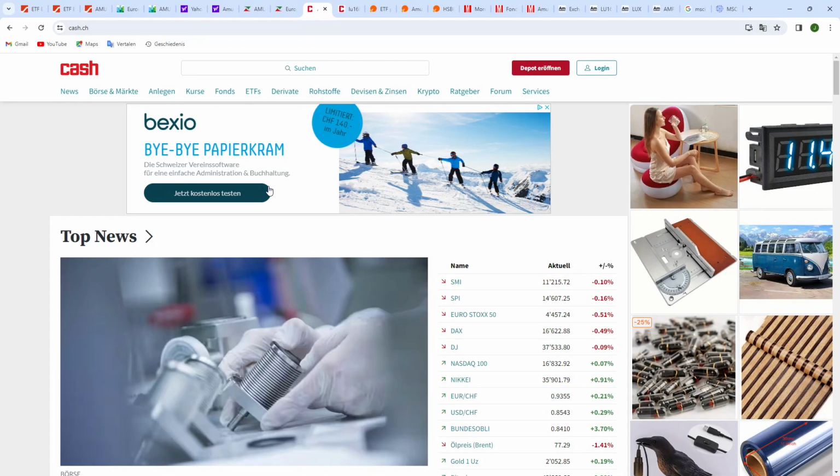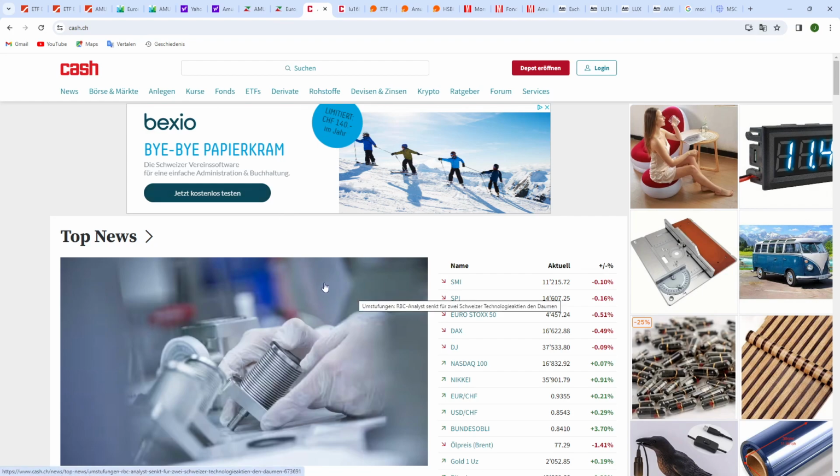Then you have the Cash website. So in Switzerland you have cash.ch. In Belgium you also have a Cash website, that's cash.be. That's going to be in Dutch. So that's my native language, Flemish or Netherlands.